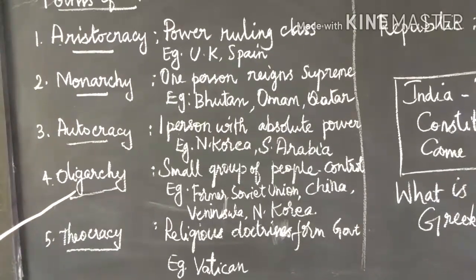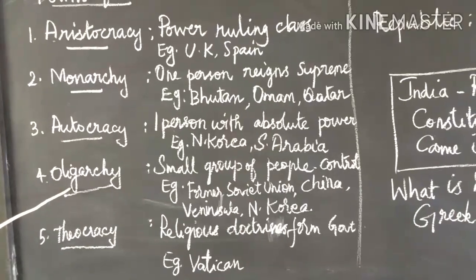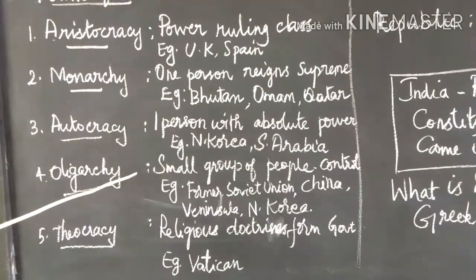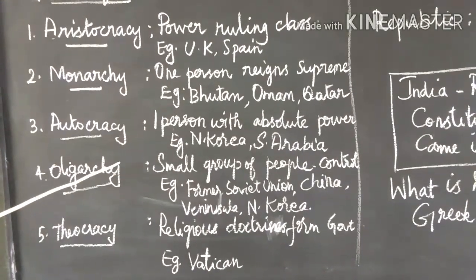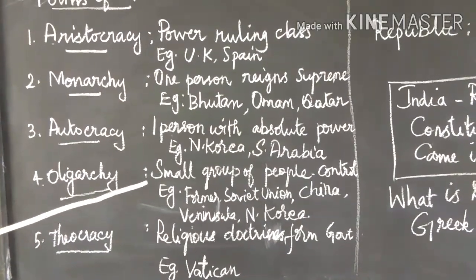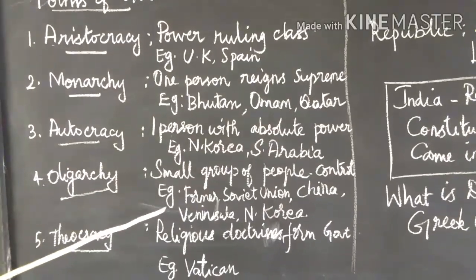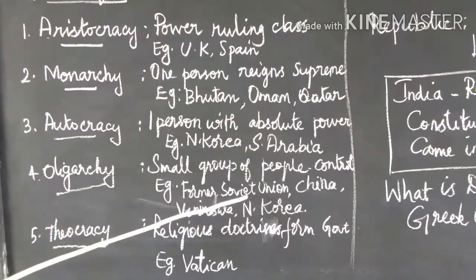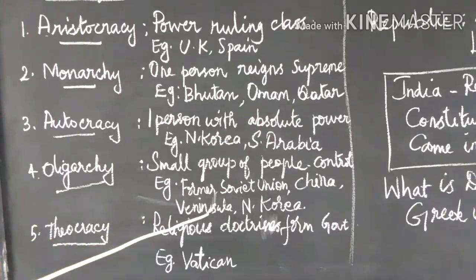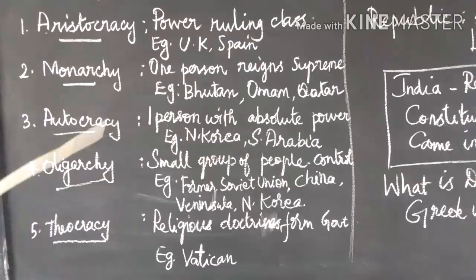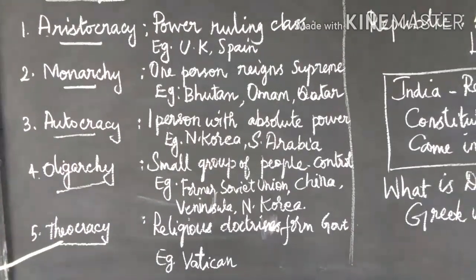Fourth one, oligarchy. Oligarchy means a small group of people having control of a country or organization. Example, former Soviet Union, China, Venezuela and North Korea. These countries followed the oligarchy type of government.